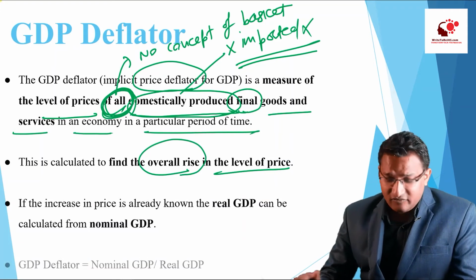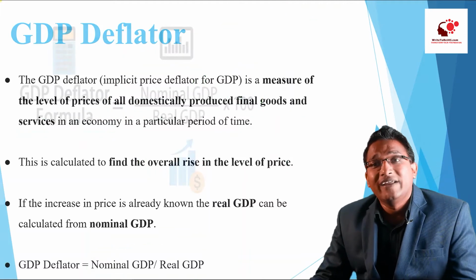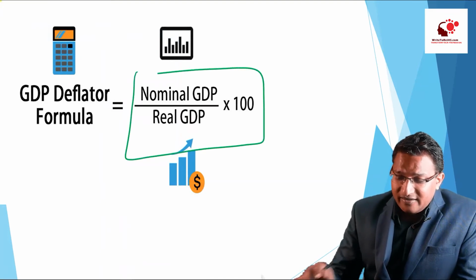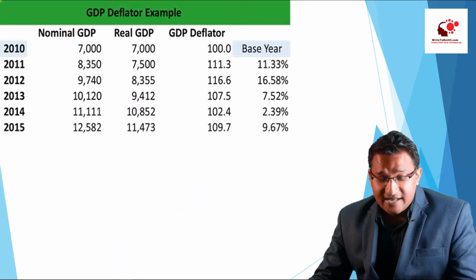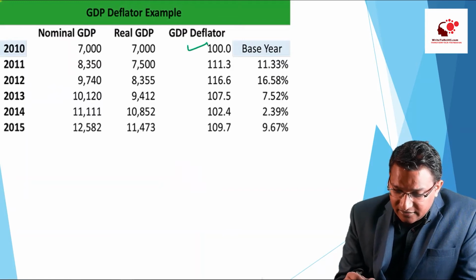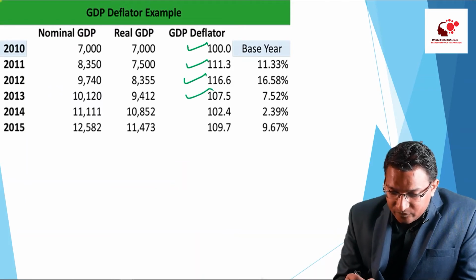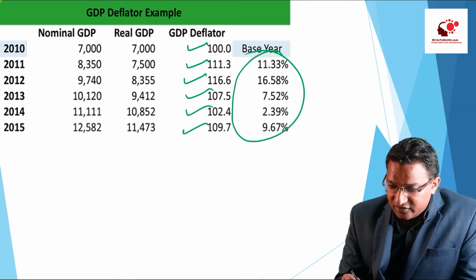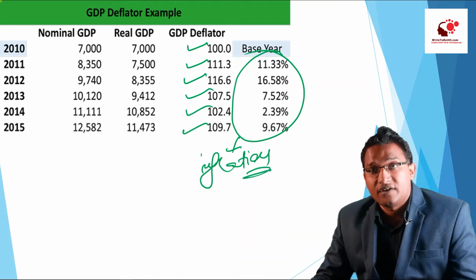And how do we calculate it? We calculate it by dividing the nominal GDP by the real GDP. This is how we calculate the GDP deflator. This is the formula: nominal GDP divided by real GDP, multiplied by 100. This is the example. Here we can see the GDP deflator is 100. Here it is 111. Here 116. Here we have 107. Then we have 102, 109, and this is the percentage of inflation. So we can also calculate the inflation with the help of the GDP deflator.